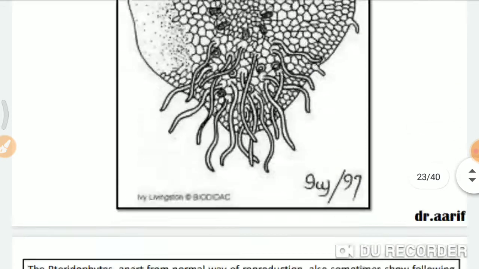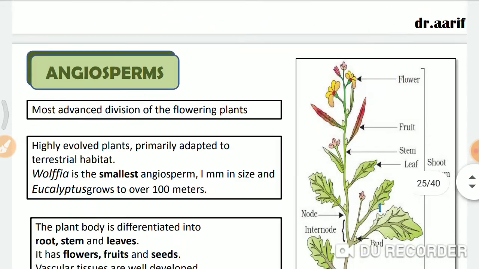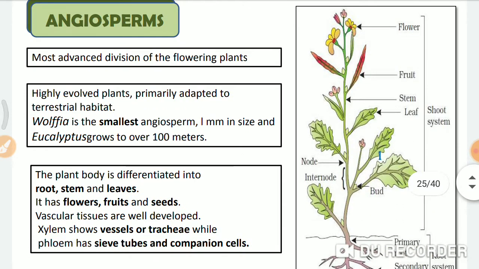We'll go further. We'll see angiosperms. So what are angiosperms? Angiosperms are the plants in which root, stem, leaf, flowers are developed. Flowers are developed means what? They contain the reproductive organs. The reproductive organs are very much developed. You can easily identify them.